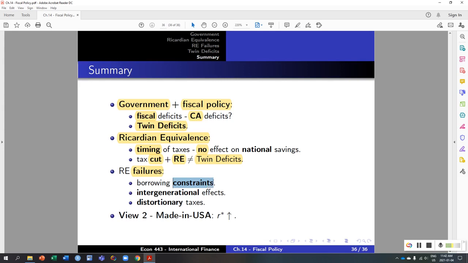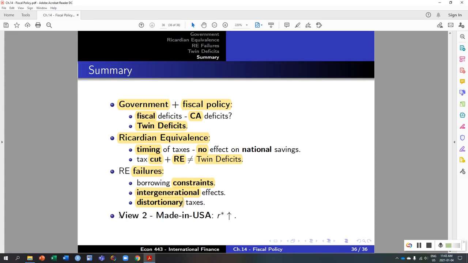We introduced a failure of the Ricardian equivalence in 3 different ways, which were the borrowing constraints, the one-period live households, and the distortionary taxation. So the twin deficits phenomenon could be explained by either an increase in government spending and the Ricardian equivalence holding, or a tax cut and the Ricardian equivalence not holding because of 3 different things, or both.